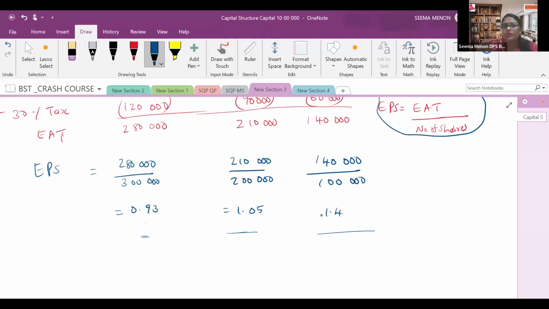So it shows that trading on equity, once we invest the total investment, if the debt is increasing, that means our earning per share is also increasing. And this process or this concept is known as trading on equity.